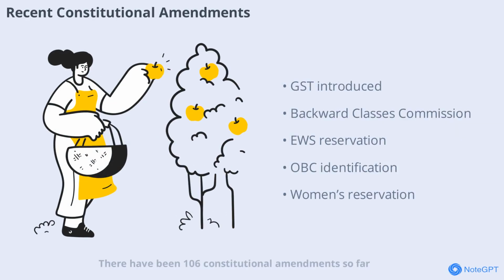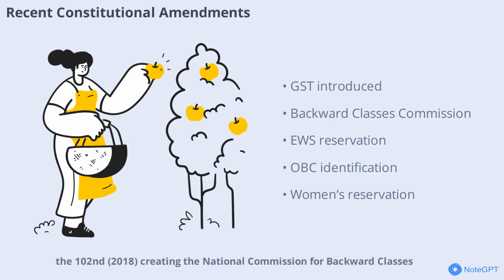There have been 106 constitutional amendments so far. 5 recent amendments include the 101st, 2016 introducing GST, the 102nd, 2018 creating the National Commission for Backward Classes, the 103rd, 2019 providing 10% reservation for EWS, the 105th, 2021 giving states power to identify OBCs, and the 106th, 2023 introducing 33% women's reservation. These amendments reflect the evolving needs of Indian society.